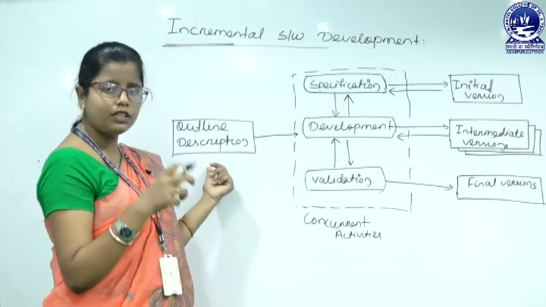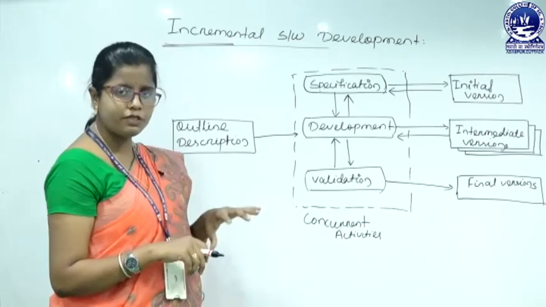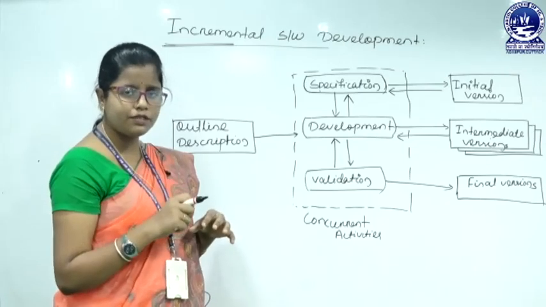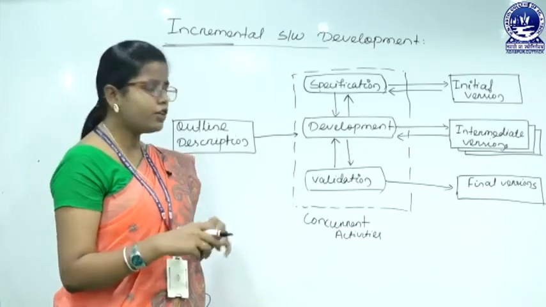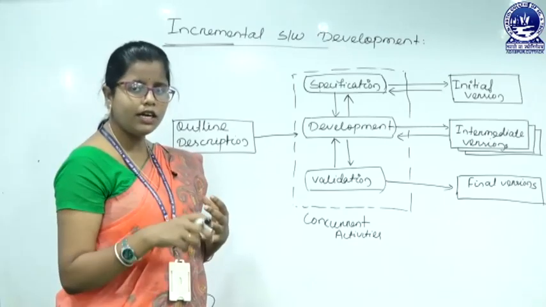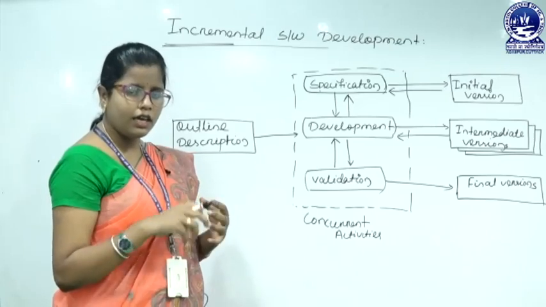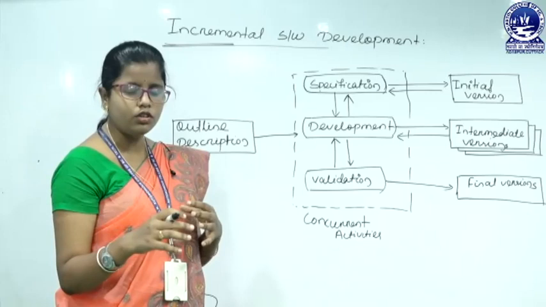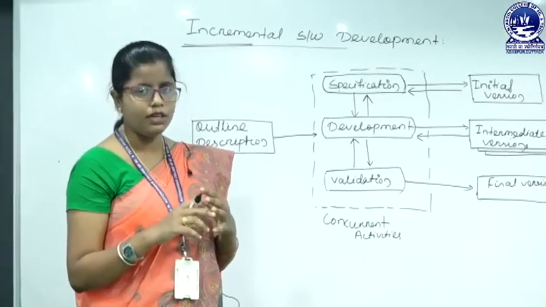Here we take the third priority, and for that functionality we specify the actual requirements, then develop it, then validate it, and then we get the third increment, or the third version. Like that, all the processes will be carried out until we get an adequate system that my customer actually requires.